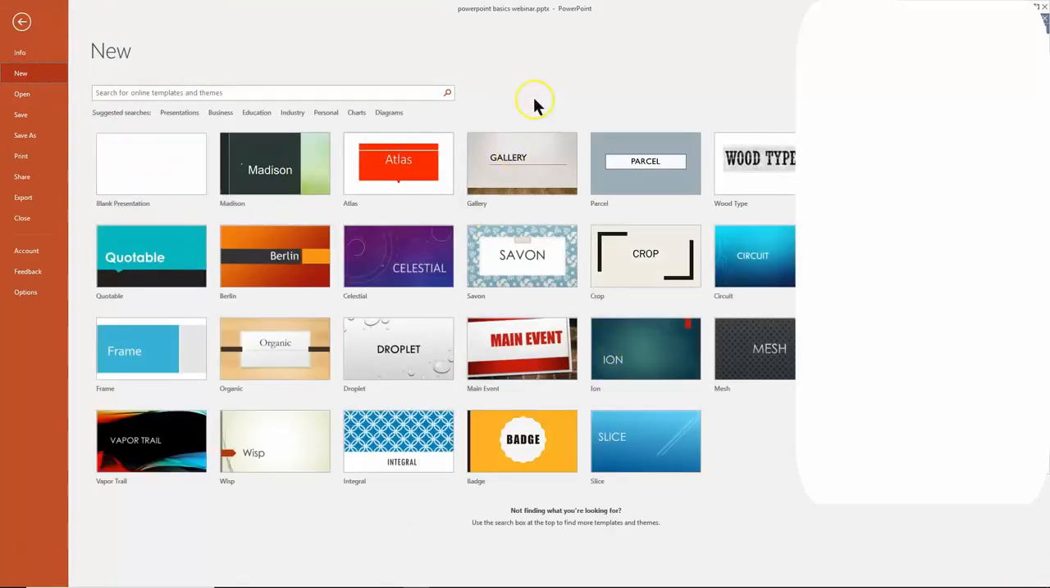As you notice, there's some templates that are built right in. And even if you just start with a blank presentation, you can always add one of those templates later on, and I'll show you how to do that. So let's go into a blank presentation.